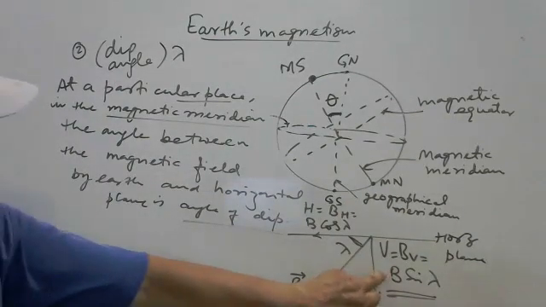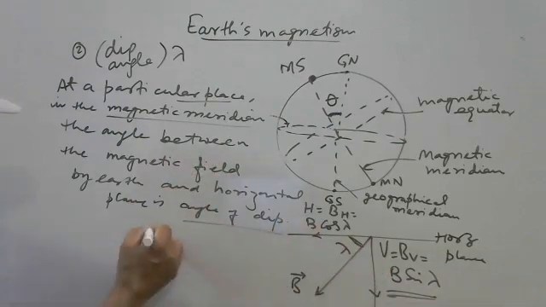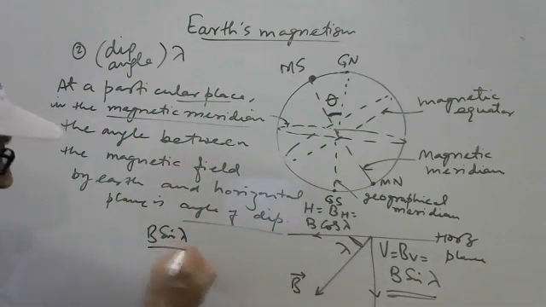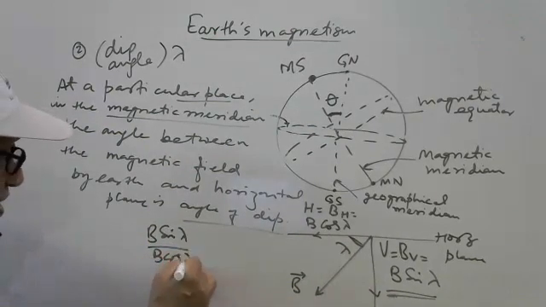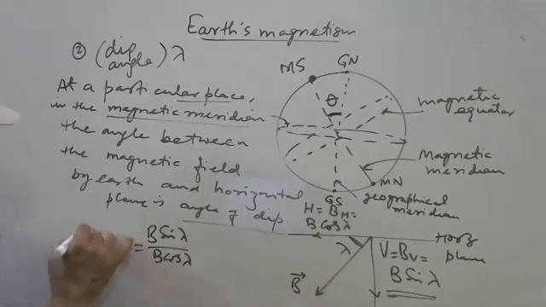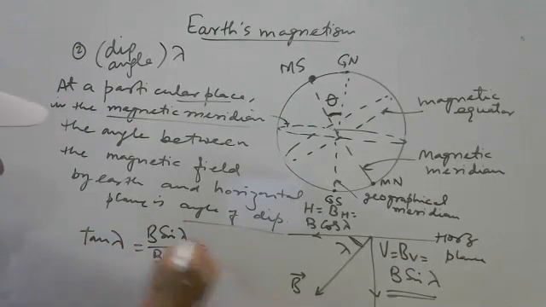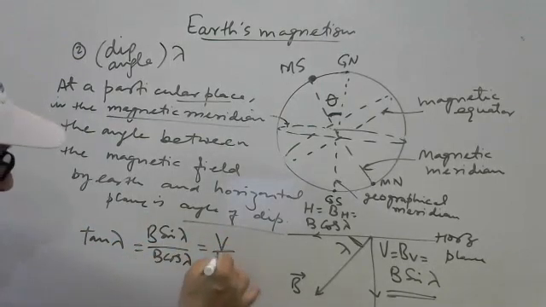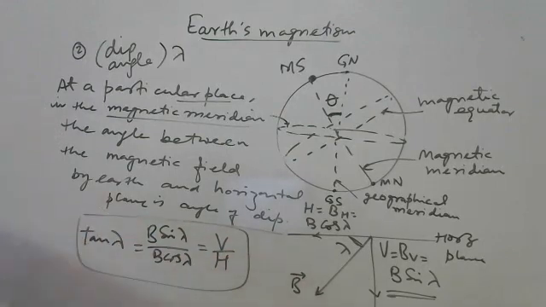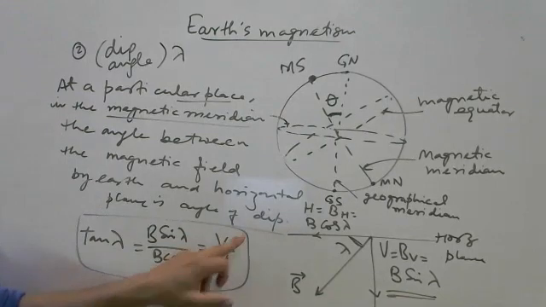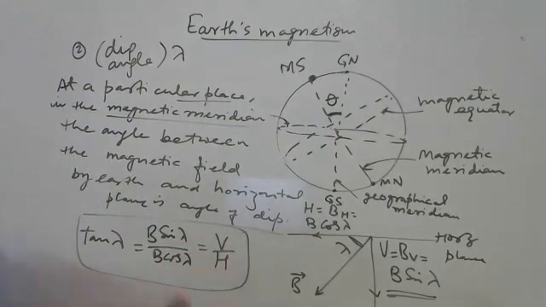If we divide B sin lambda by B cos lambda, B cancels out, so we get tan lambda. It is the vertical component over the horizontal component. So this is the relation we are getting: tan lambda is equal to vertical component over horizontal component, the ratio of these two, at a particular place in magnetic meridian.